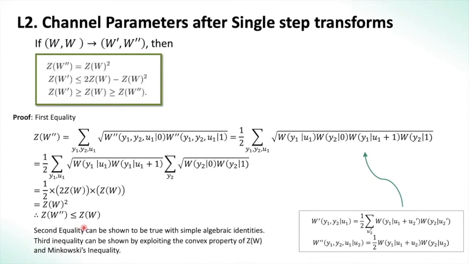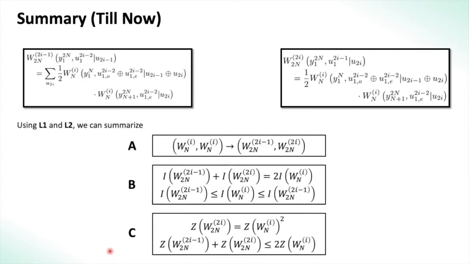The second equality can again be shown using some algebraic identities which we are skipping here. The third inequality can be shown by exploiting the convex nature of Z of W and the Minkowski inequality, which we again skip for the interest of time. So this is the summary till now. Using lemmas L1 and L2, we have three important results A, B and C. Result A shows how W2i and W2i plus 1 are obtained from a recursive single step transform of W and I. B shows how the capacities of these channels are related, and C shows how the Z parameters of these channels are related.